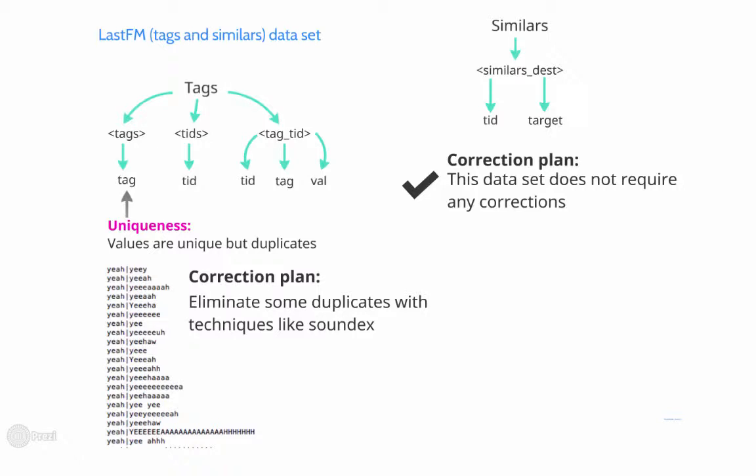The first dataset is text dataset. It contains three tables: text, all values in the field tag are unique but not normalized as you may see; tracks, all tracks IDs are distinct and unique; and pairs, tracks, tag and tag occurrence, no problem detected in this field. Problem of this dataset is the fact that tags are not normalized. We will use techniques like soundex to find the similar tags and eliminate them. The second dataset is the Last.fm song similarity dataset. During the analysis process, we didn't find any data quality problems, so this dataset does not require any corrections.